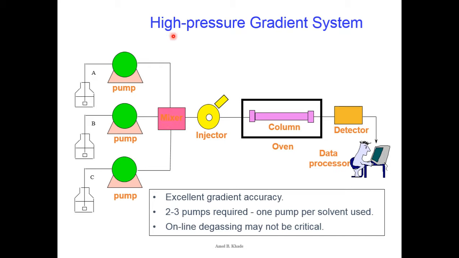It is very easy because it is an automated one. Okay, and as you are doing a gradient system, over a period of time you need to change the solvent composition. So let's say you have started with 1:1:1. After 5 minutes I want to increase the polarity. Now I will make it 1:1:2. Okay, so I will give the command to the instrument in the beginning itself, right? After 5 minutes I need to change the composition of the solvent system, and it should be 1:1:2 rather than 1:1:1. So it will automatically take that particular composition after 5 minutes, mix it and send it to the column. Okay, so that is called sophistication.